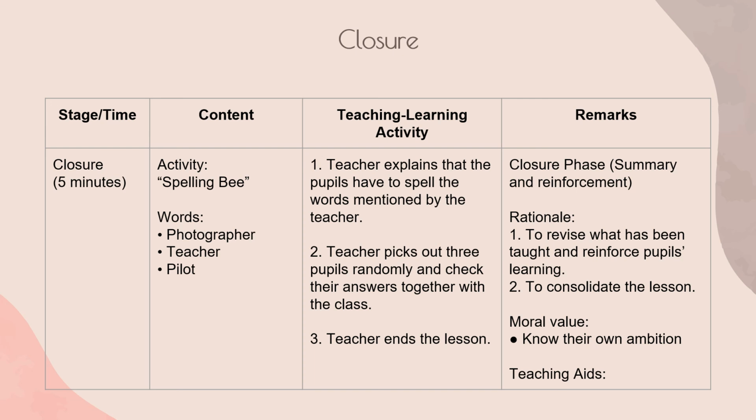So the first step is the teacher explains that the pupils have to spell the words mentioned by the teacher. And then the teacher picks out 3 pupils randomly and checks the answers together with the class. Lastly, the teacher ends the lesson.